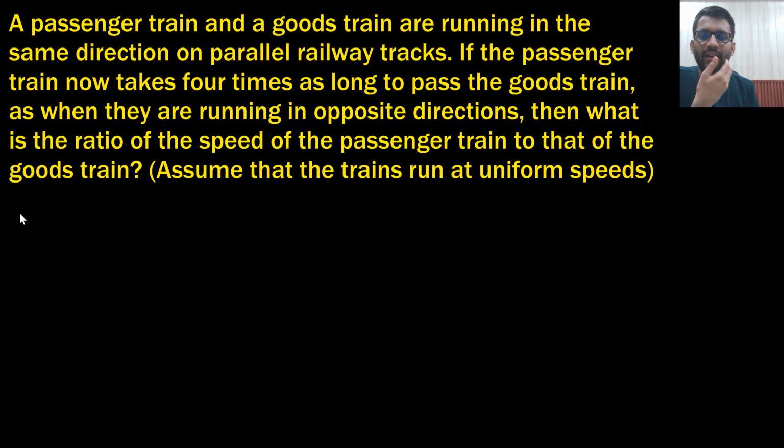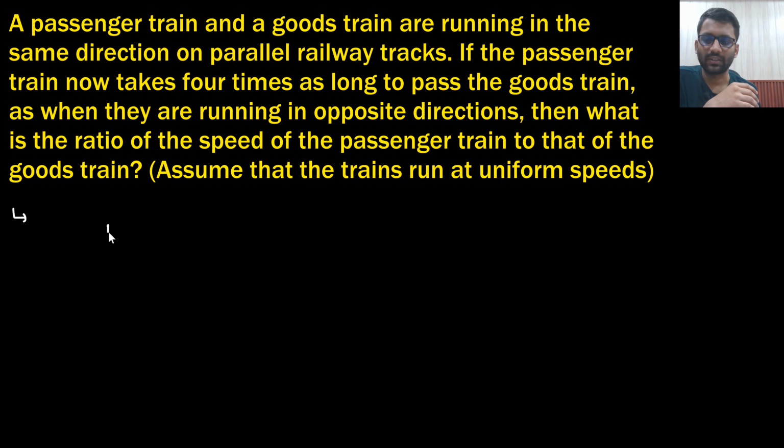A passenger train and a goods train are running in the same direction on a parallel railway track. If the passenger train now takes 4 times as long to pass the goods train as when they were running in the opposite direction, then what is the ratio of the speed of the passenger train to the speed of the goods train?